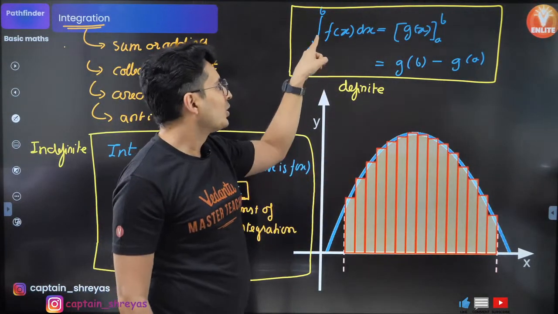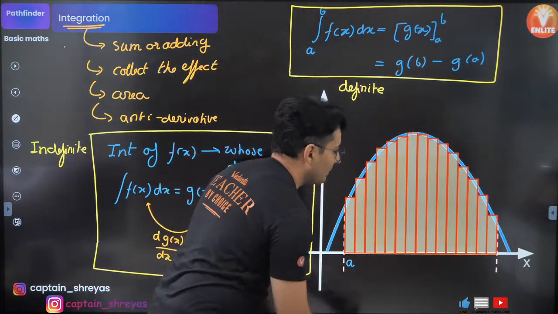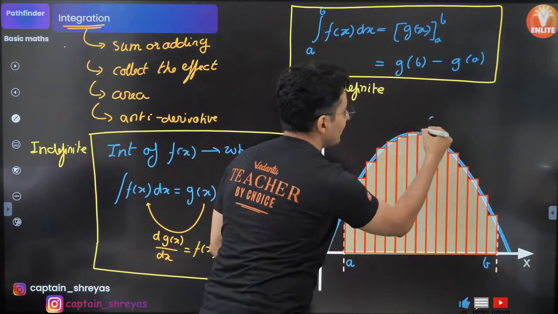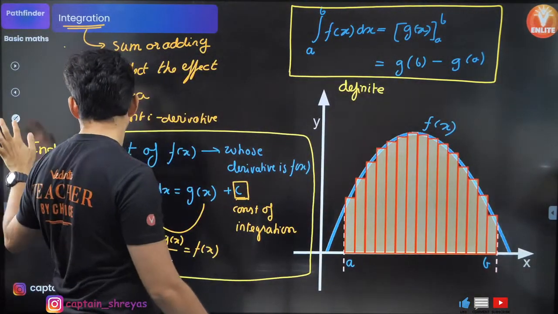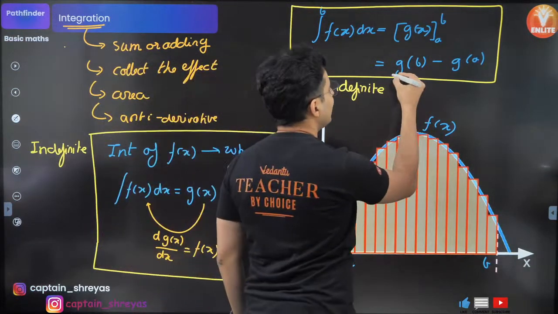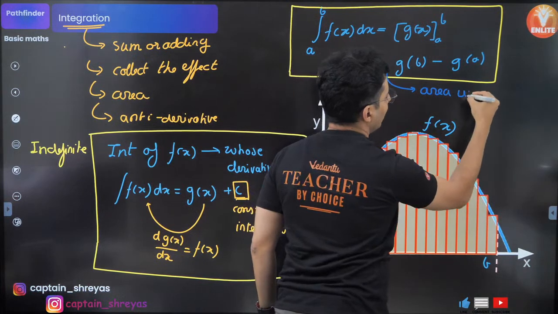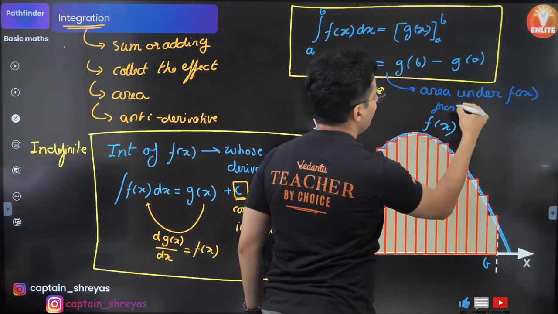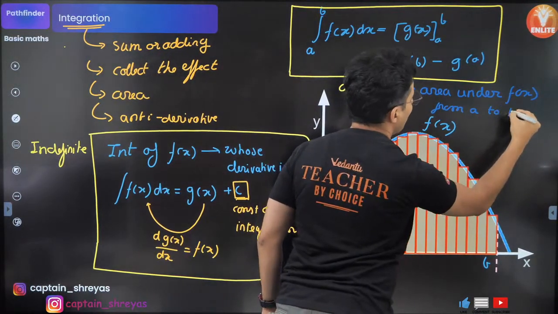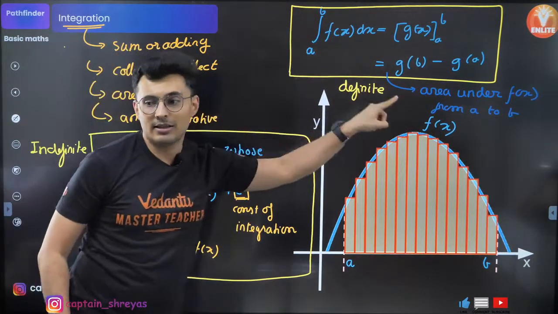the graph. So when you use limits, basically this is your lower limit, this is your upper limit, this is your function. What you have actually found out over here, believe me, is nothing but the area under f of x from a to b. So this is also used to find the area under the graph.